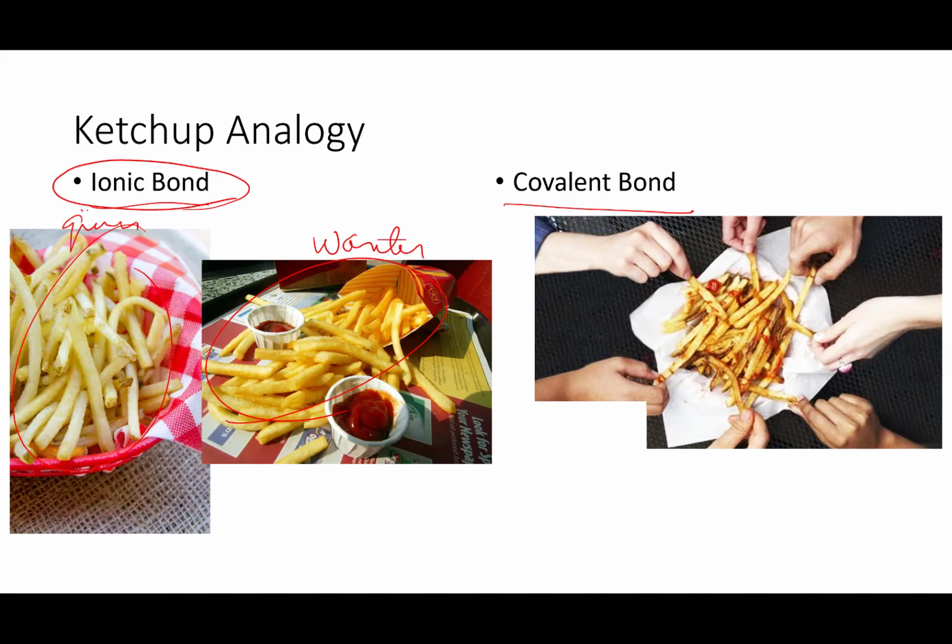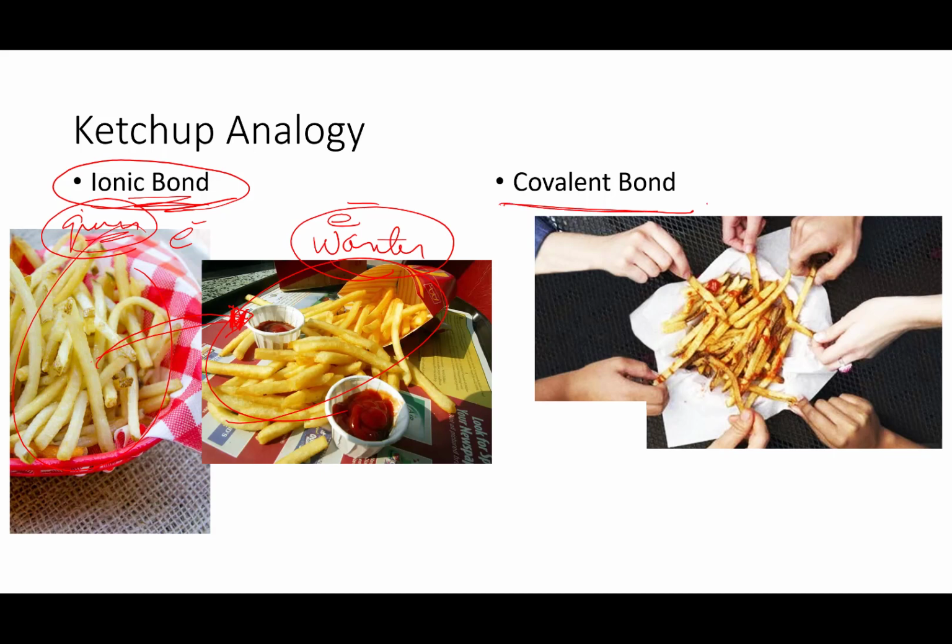And so the ketchup wanter says, hey, do you want your ketchup? And this person says, yeah, I don't care. I don't want ketchup. And it gives its ketchup away very easily. And these two are bonded by the fact that this person wants ketchup and this person easily gives away their ketchup. That's an ionic bond. One thing is the giver of electrons, one is the wanter or taker of electrons that gives you those opposite charges, and that attraction is that ionic bond.